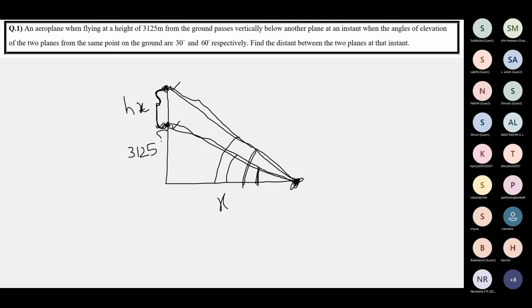So this one is 3125. That is important. Not the whole thing. The whole thing is not 3125. Only this is 3125. And the aeroplane which is mentioned first is below. The other one is above it. And this is the distance between the two planes.